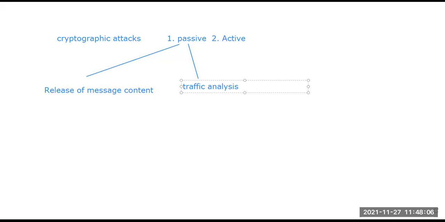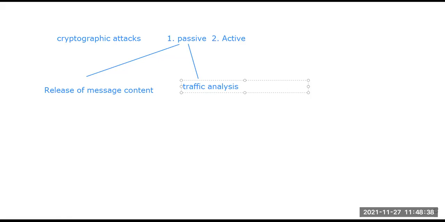In this passive attack, we try to prevent any third party or eavesdropper from getting this data. But the eavesdropper comes into the scenario, always trying to get that particular data. That is release of message content.